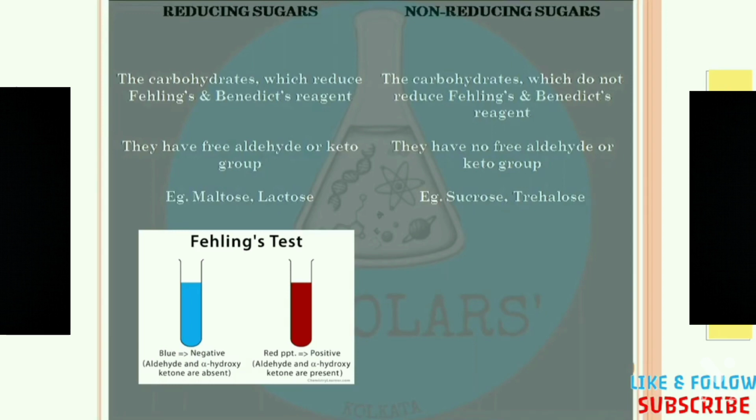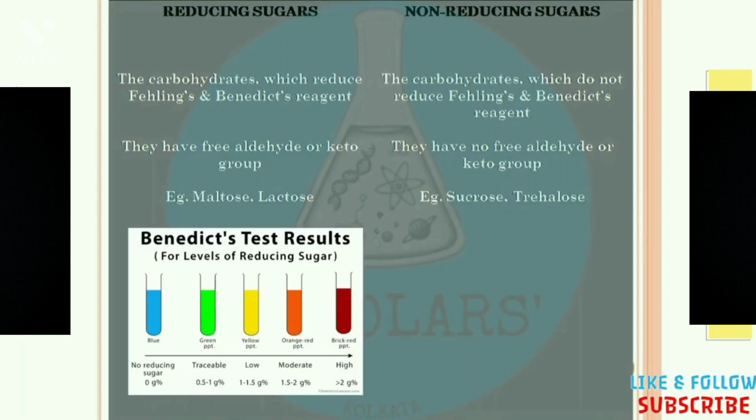So okay, this is the Fehling's reagent, and for the Benedict's reagent we can say that this is also a chemical mixture of some chemical reagents: sodium carbonate, sodium citrate and copper sulfate pentahydrate, and it is mainly used in place of Fehling's solution to detect the presence of reducing sugars.